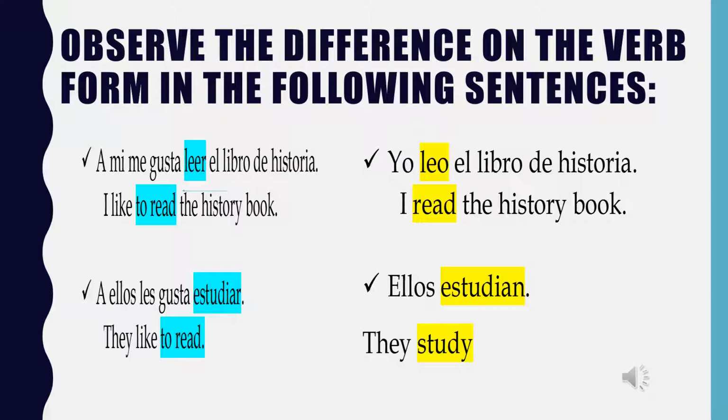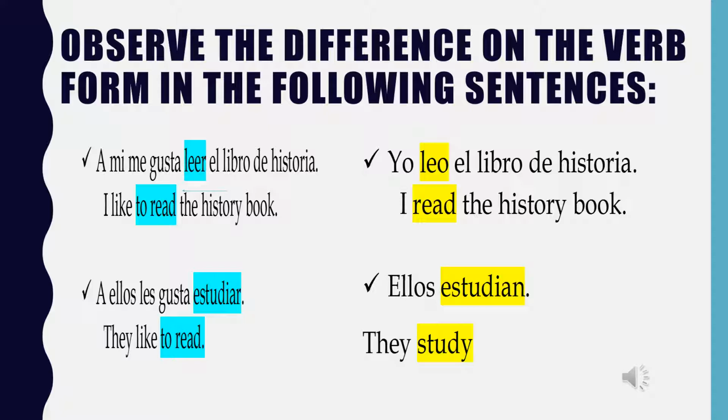Second example, a ellos les gusta estudiar. They like to study. So now, on the right, we have two sentences expressing what the subject does. So that is present tense, and if you see the verb, it is already conjugated according to the subject of the sentence. Here's the first sentence. Yo leo el libro de historia. I read the history book.